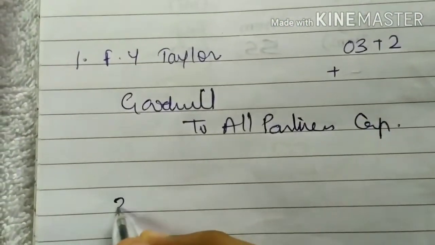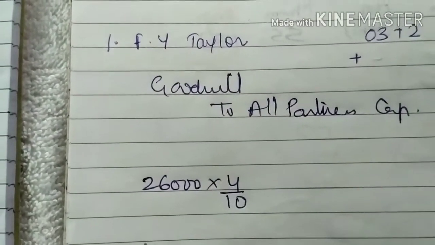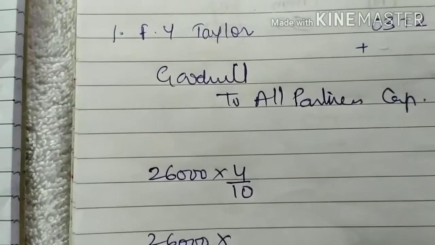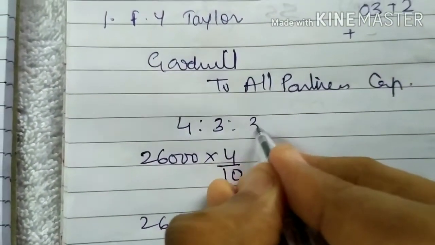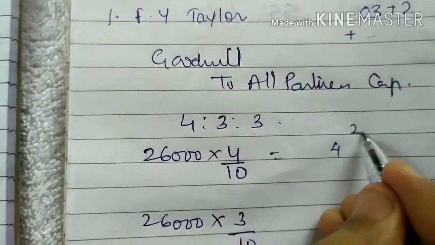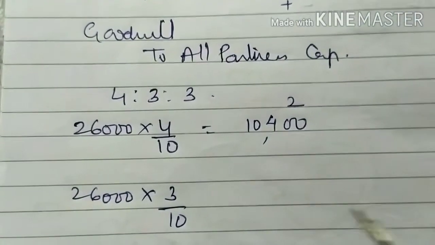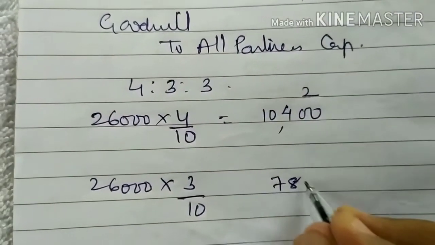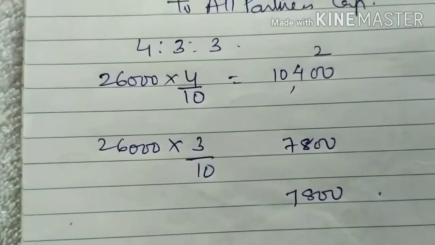So 26,000 into 4/10, 26,000 into 3 upon 10, as the ratio is 4:3:3. So you will be getting 10,400, 7,800, and third partner also 7,800.